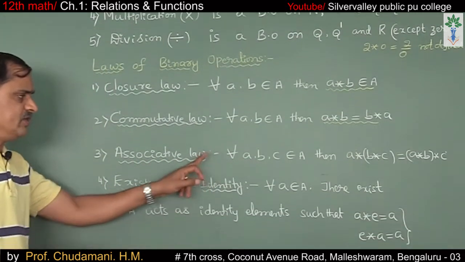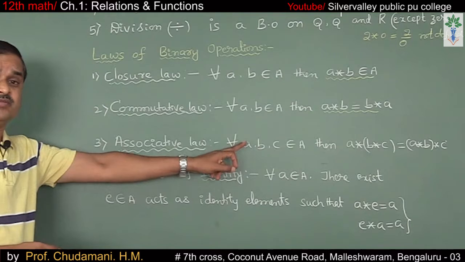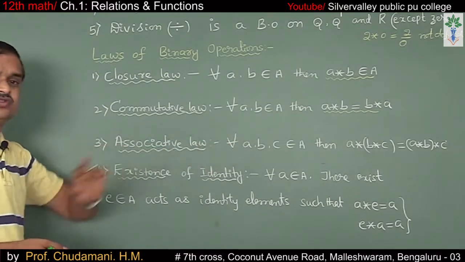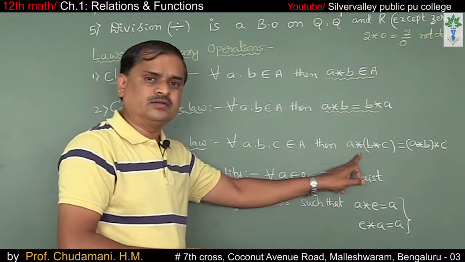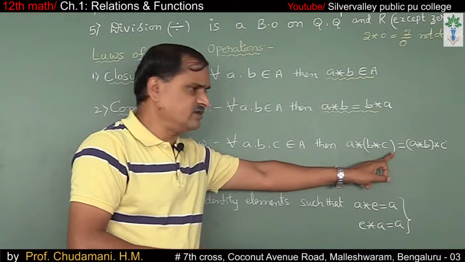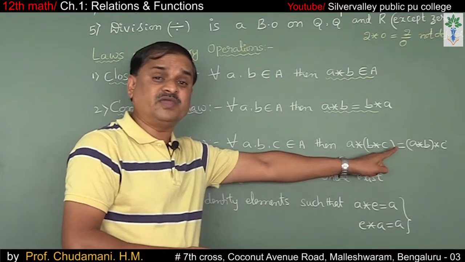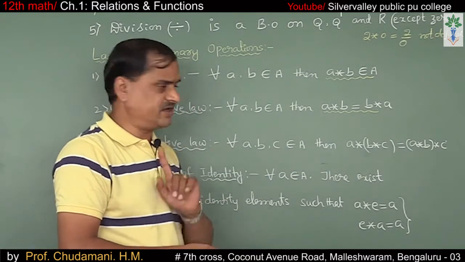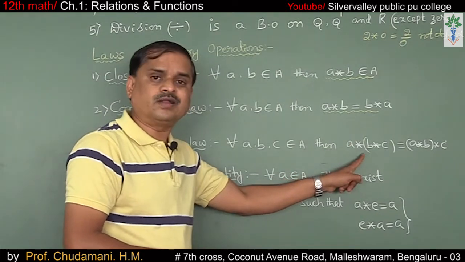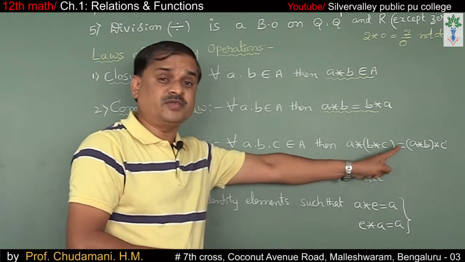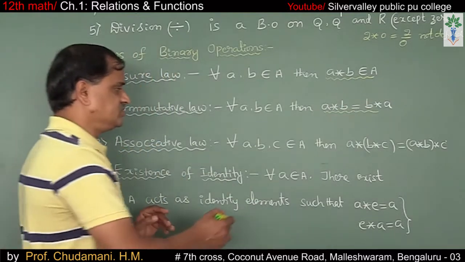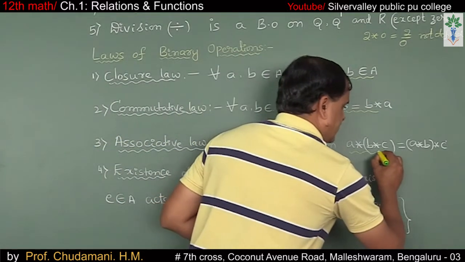Associative law. For all A, B, C, 3 elements belonging to the non-empty set A, then (A star B) star C is equal to A star (B star C). Read it properly. (A star B) star C is equal to A star (B star C). So this is the associative law.